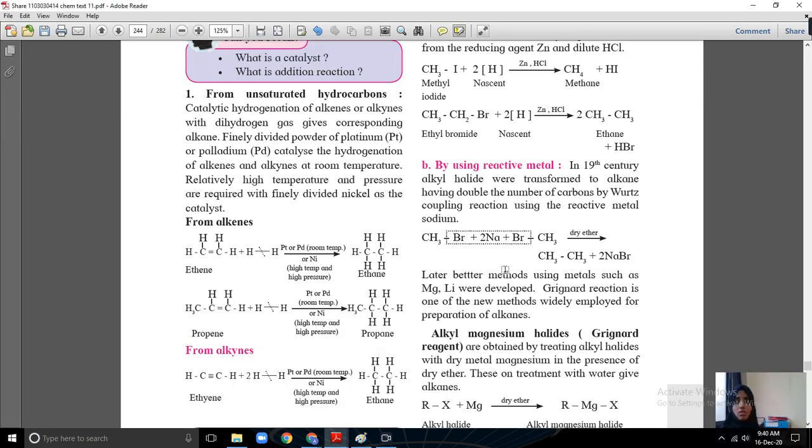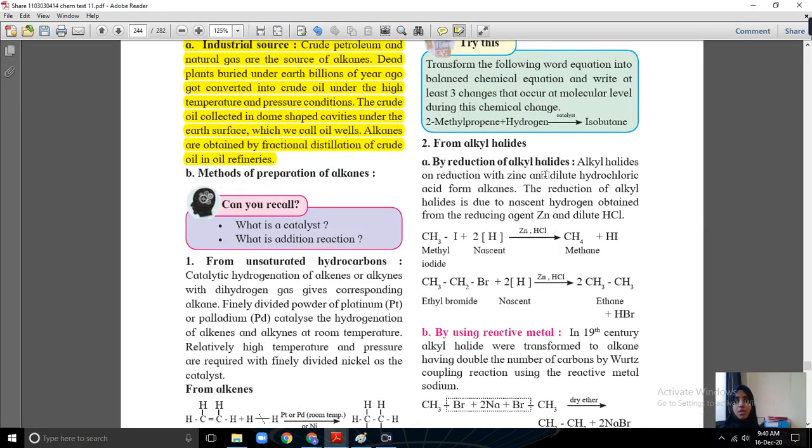Okay, so the next method, or next preparation method, is from alkyl halides. Now what are alkyl halides? Alkyl is from alkane. Methyl, ethyl, we say. Alkyl means methyl, ethyl, propyl, butyl. When methane is CH4 and you remove one hydrogen from methane, it becomes CH3. CH3 is methyl, CH4 is methane. So after removing one hydrogen, the alkane becomes alkyl. The name will become alkyl.